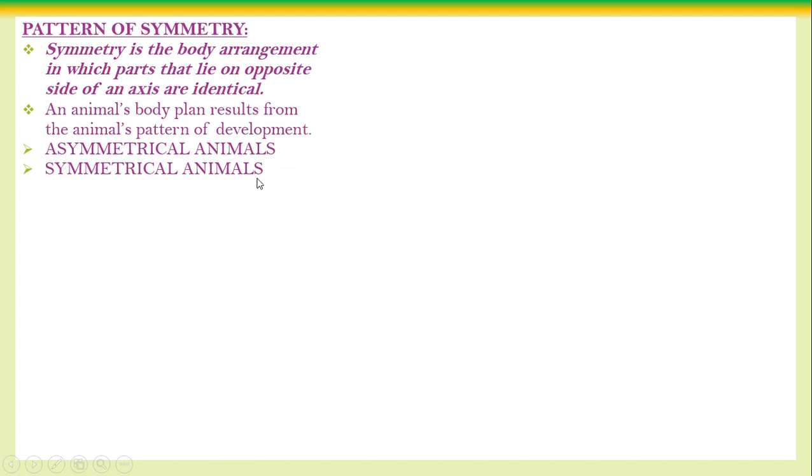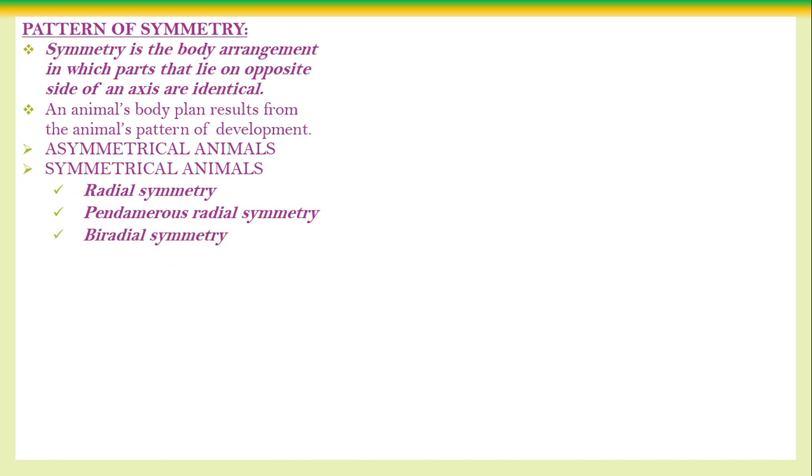With the symmetry, both the side of the central axis of the body, the bodily organs are equal. In that case there can be radial symmetry, or pentamerous radial symmetry, or biradial symmetry, or bilateral symmetry. These are the types of the symmetry. Radial symmetry, pentamerous radial symmetry, biradial symmetry and the bilateral symmetry. First, what are we going to see? Asymmetrical, absence of symmetry. What does that mean?